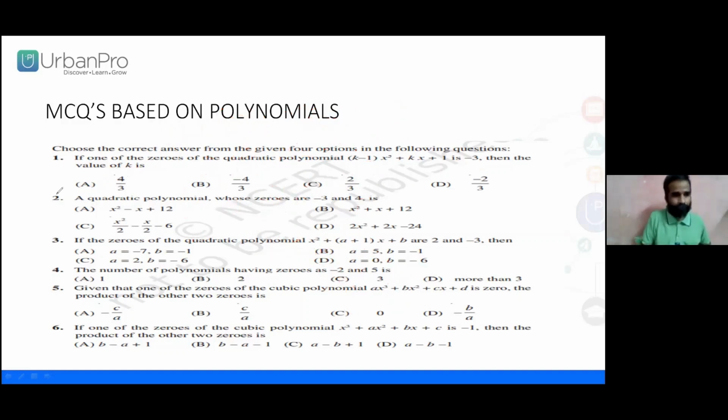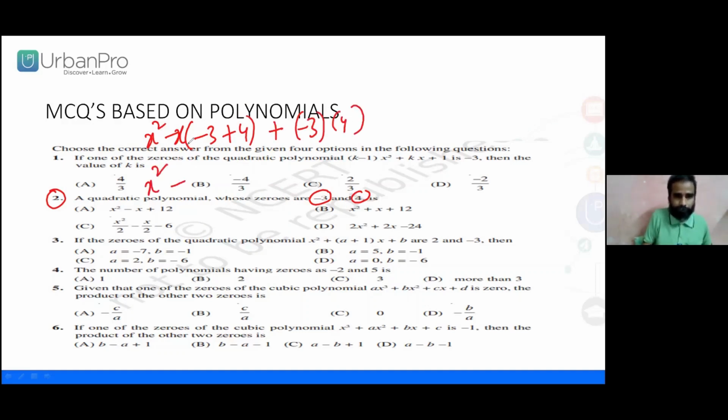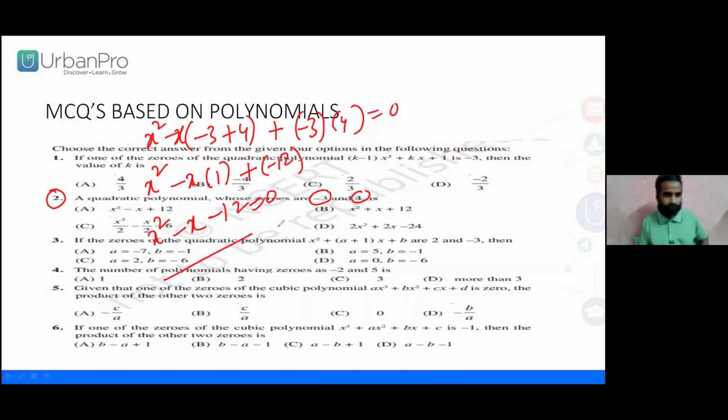A quadratic polynomial whose zeros are minus 3 and 4. Obviously we'll be substituting the values. Minus 3 as well as 4. Yes. x square minus x of, this is 1. This is what? Minus 12, right? Yes, of course. x square minus x minus 12 equal to 0. That is the required one. If it is an expression, we need to give x square minus x minus 12.